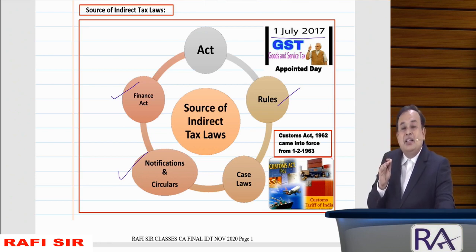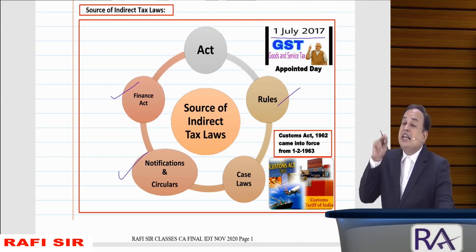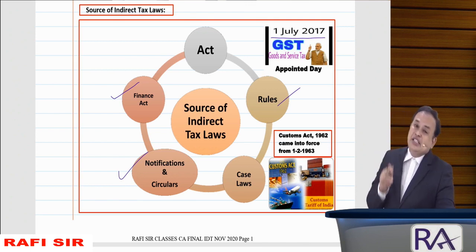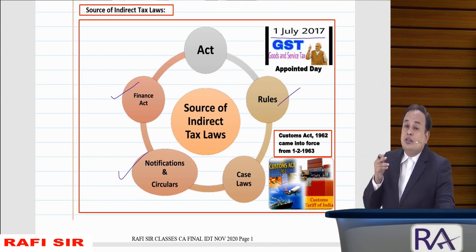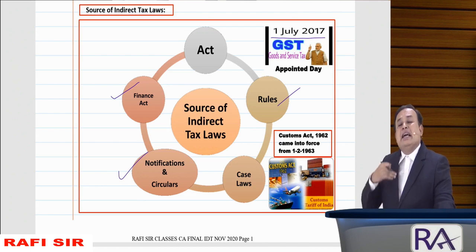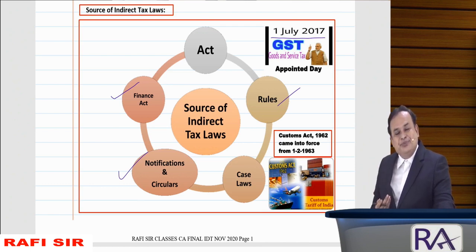Got the clarity? The act goes along with the rules. Rules are procedural in nature. Rules have been framed by the Government of India. Notifications are issued by the government, central or state. Circulars are issued by the CBIC, which are regulations of a clarificatory nature. Got the clarity, my dear sir?